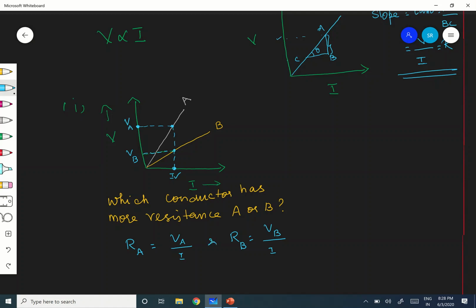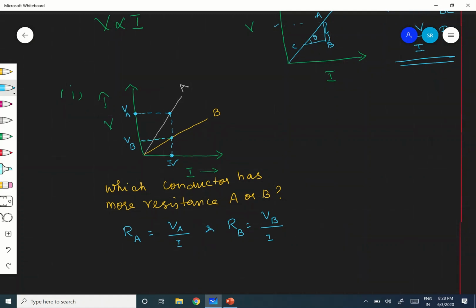Okay. So you have RA and RB, of which the denominator is the same for both, because that is why I have taken one value of current. But that corresponds to two different intercepts in the plot, which give you VA and VB, different values of potential differences.